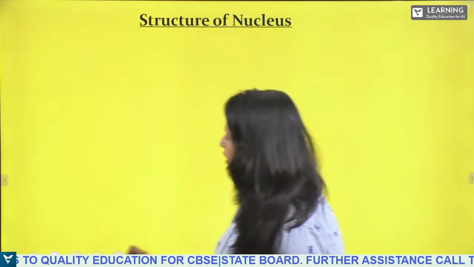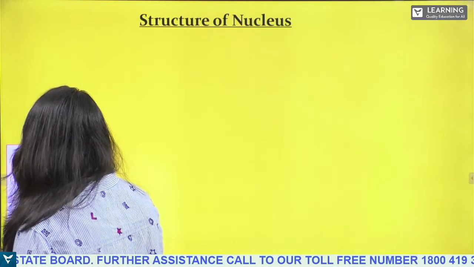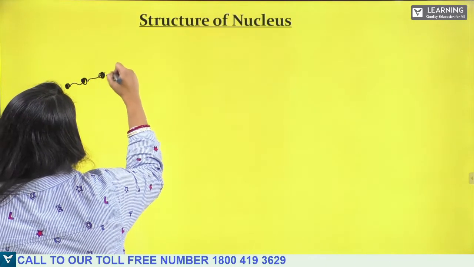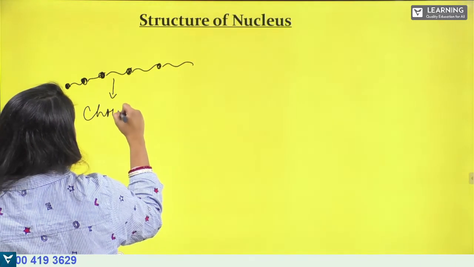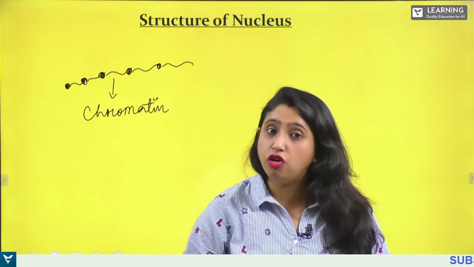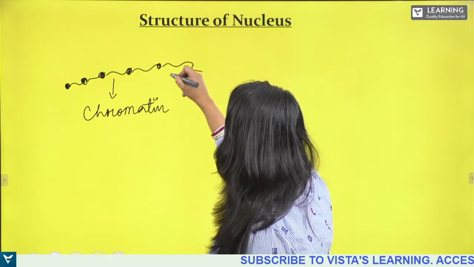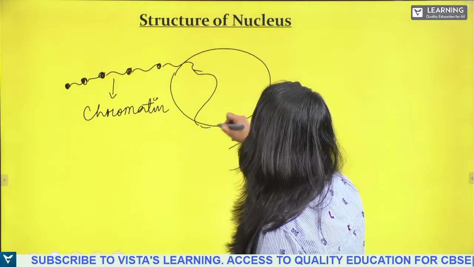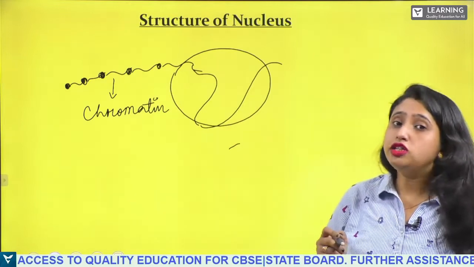Next, what do you mean by chromatin? And from the chromatin, how is the chromosome being prepared? You have seen this bead-like structure. These bead-like structures are nothing but chromatin. Now, how is this chromatin being formed? With the help of histone protein.